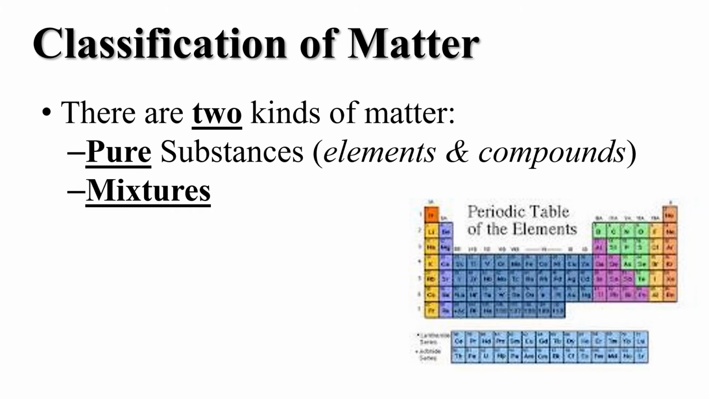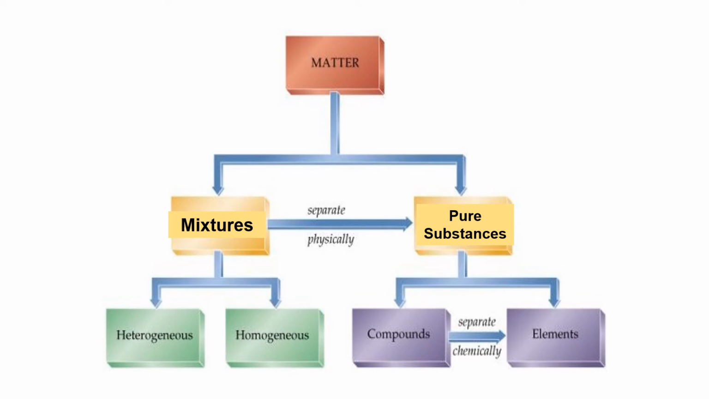There are two types of matter. There are pure substances, which are elements and compounds, and there are mixtures. Matter can be broken down in this flowchart. It's a really neat flowchart. I think it helps a lot. It can be broken down here, as you see, into mixtures and pure substances. If something is determined to be a mixture, it's either going to be a heterogeneous mixture or a homogeneous mixture, and we'll talk about what both of those mean in a minute. If it's a pure substance, then it's either going to be a compound or an element.